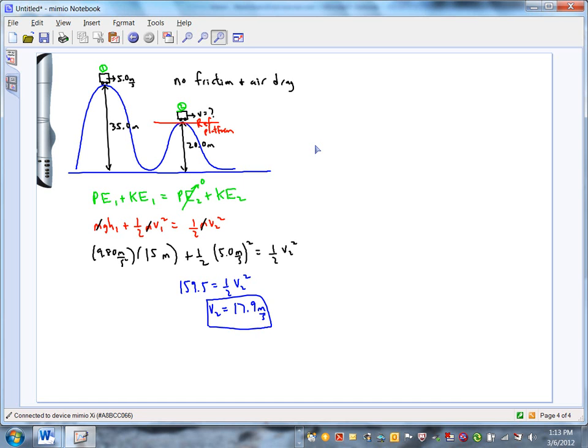Well, let's add a part B to the problem. This is a low-budget roller coaster, let's say, and we didn't have money to design any kind of mechanical brakes or electromagnetic brakes. So we're going to do this the easy way. We're going to make our loading platform, or unloading platform rather, at a position where the train will just stop on its own. Right? So I want to find the height that I would need, find the height of the platform so that the roller coaster comes to a complete stop.